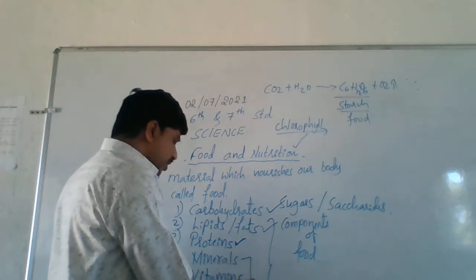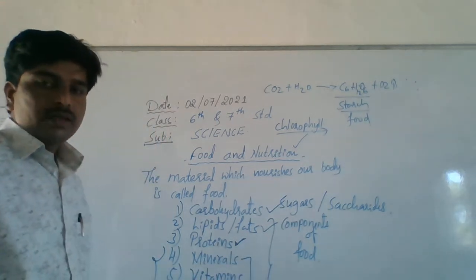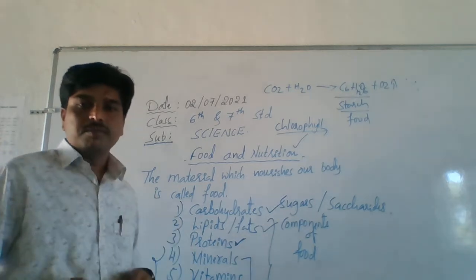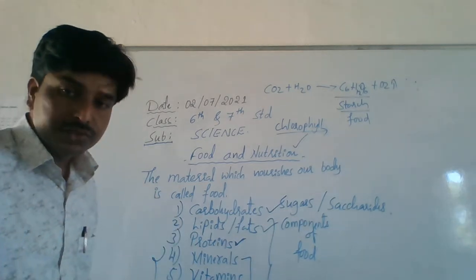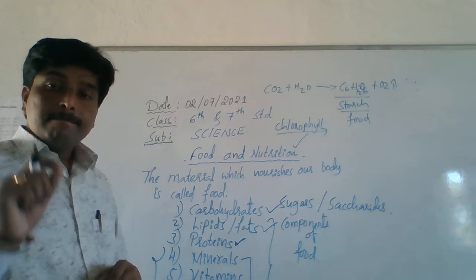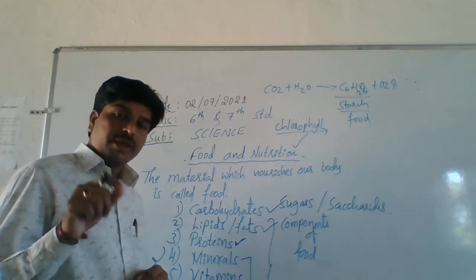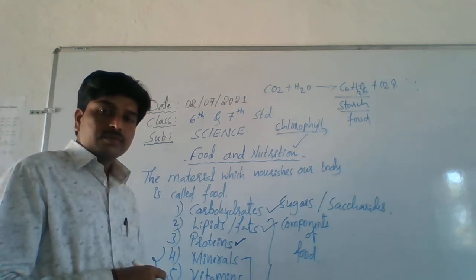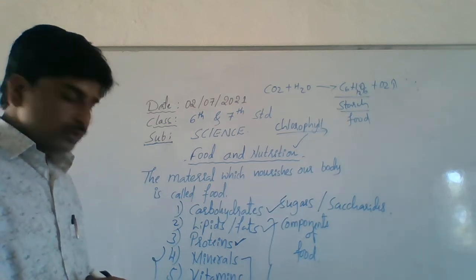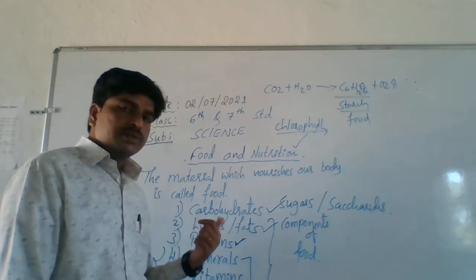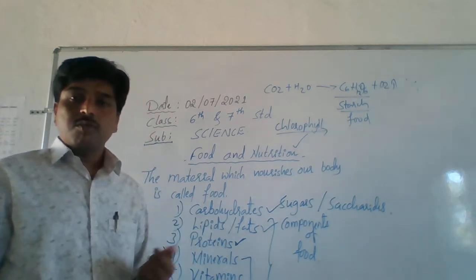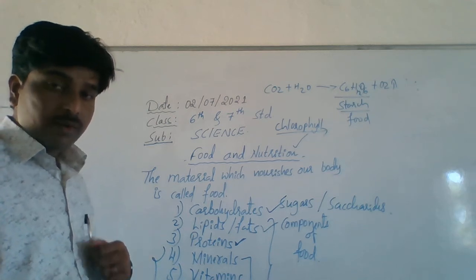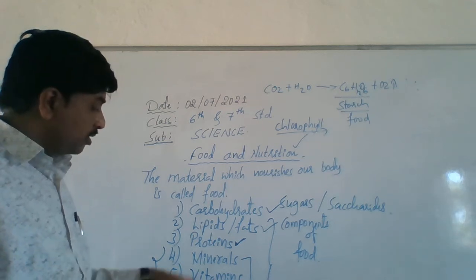So minerals and vitamins. See minerals. Some minerals are very essential to our body, which are sodium, potassium, phosphorus, magnesium, iron, like this. Understand? What is the function of these minerals, sir? These are called body controllers. Minerals are called body controllers. Even vitamins also.